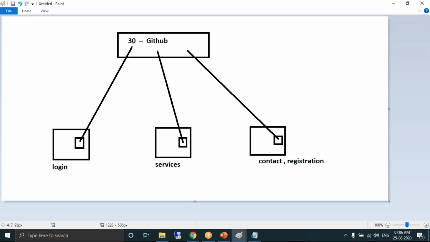Because what do you do with these 30 files? Let's say the complete project source code is available in the GitHub repository. So what is the next thing you do with the source code? We'll be moving to another team. Which team? A testing team. Let's say it's a web application.